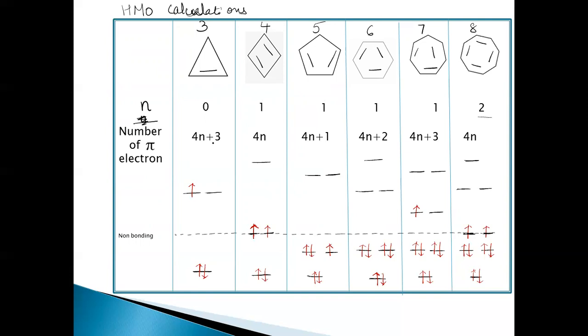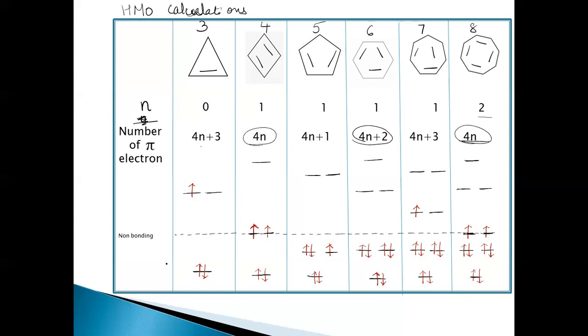For the 3 carbon cyclic system, this is 4n plus 3. Here it is 4n, 4n plus 1, 4n plus 2, 4n plus 3, and 4n. Here we have 4n electrons. That means these two systems with 4n pi electrons, what we said, are anti-aromatic. And with the 4n plus 2 rule, Huckel's rule, we said that they are aromatic. So the others are all non-aromatic.